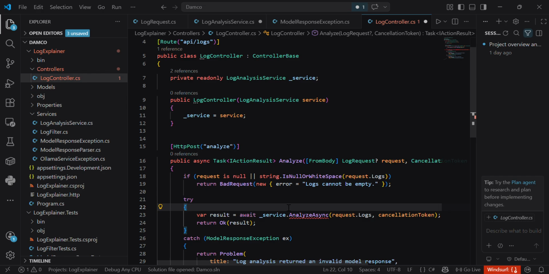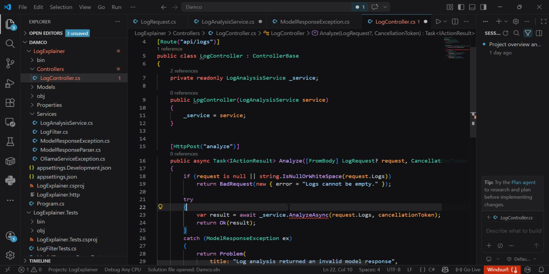The log analysis service is the main service that coordinates the analysis flow. First it calls the log filter. The reason I created a separate log filter class is that log filtering is deterministic logic. It doesn't need the API or Llama. By separating it, I can test it easily with unit tests.